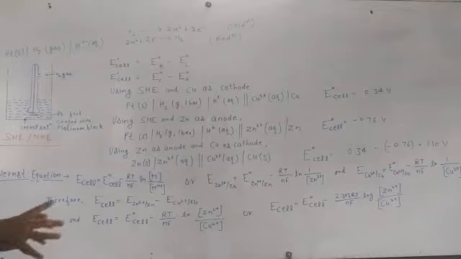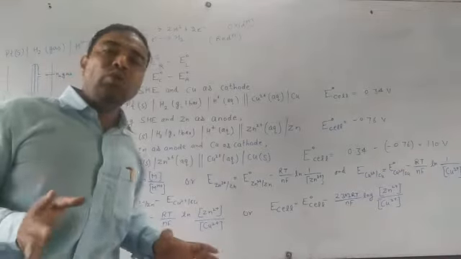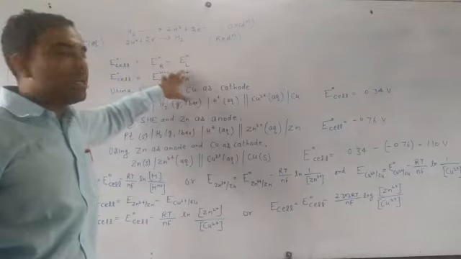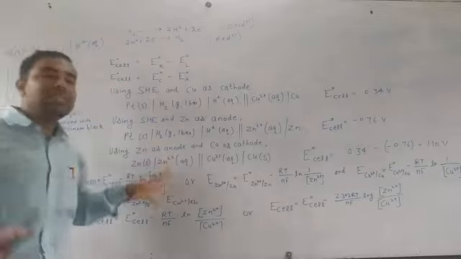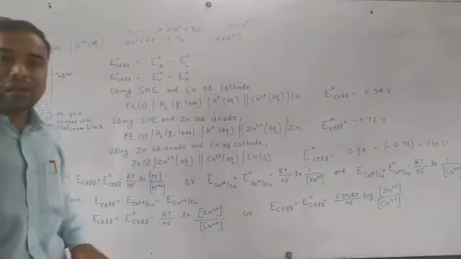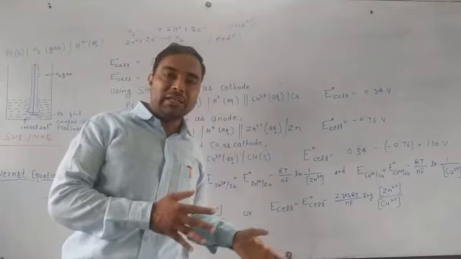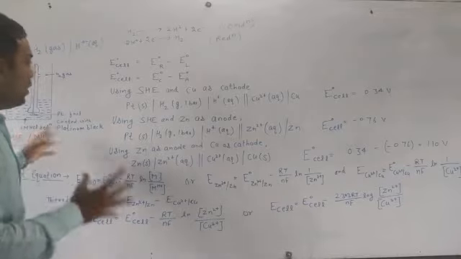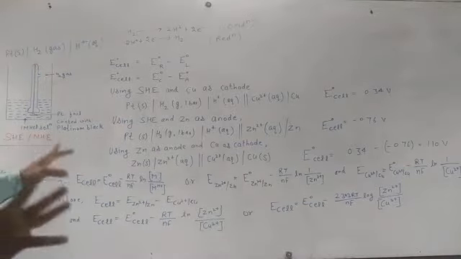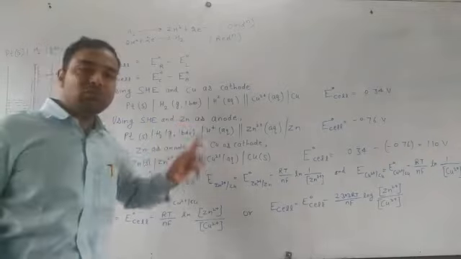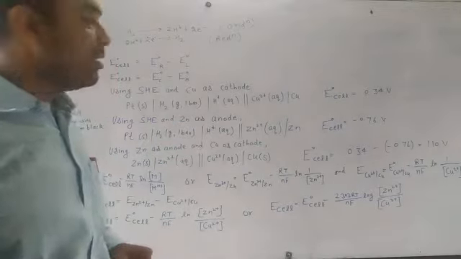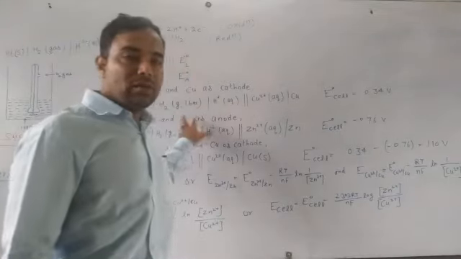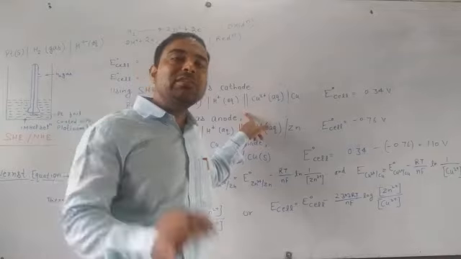So when we want to calculate E node cell, it is equal to E node right hand side minus E node left hand side. So E node cell is equal to E node cathode minus E node anode, because the cathode is taken on the right hand side and the anode on the left hand side. So if we are using SHE and copper as our cathode, what representation will be shown by the electrochemical cell? Platinum, solid, H2 gas 1 bar, H plus aqueous are represented by single lines, and then double lines represent the salt bridge.